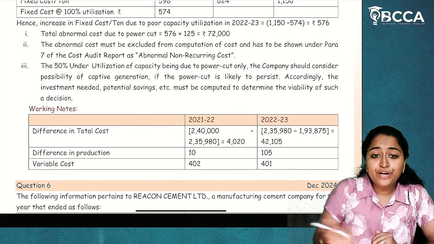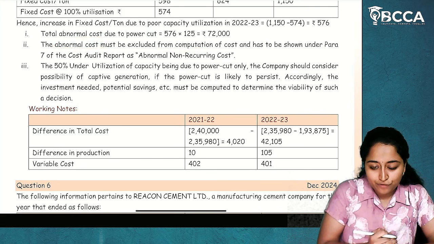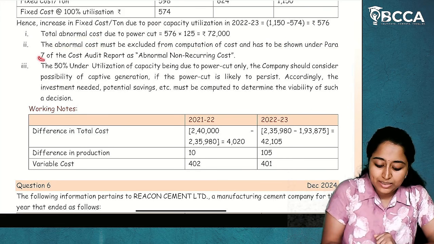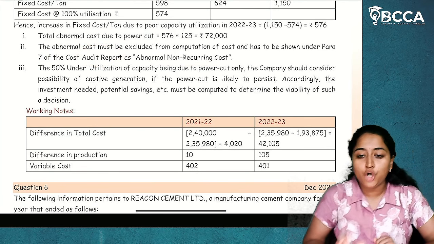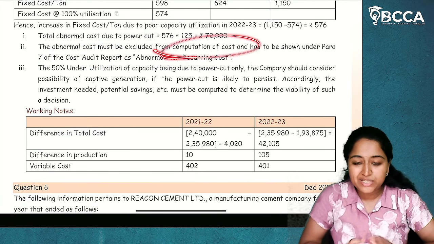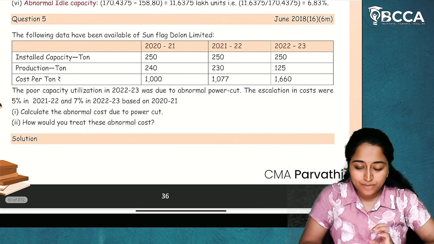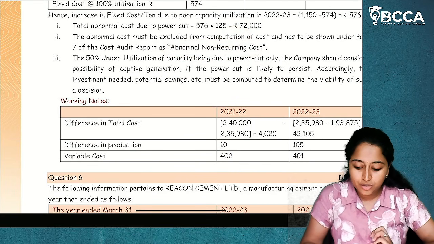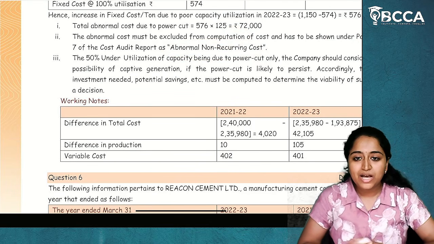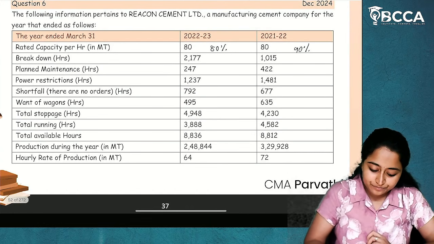And where you are going to present it: abnormal cost must be excluded from the computation of cost and has to be shown under para 7 of the cost audit report as abnormal non-recurring cost. This is the presentation, which means how you are going to treat abnormal cost. You will reduce it from the cost and treat it as abnormal non-recurring cost in the cost audit report. I hope it is clear.